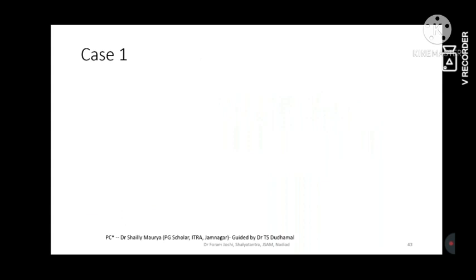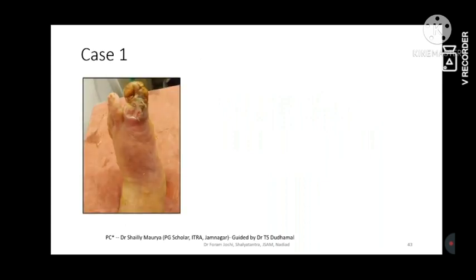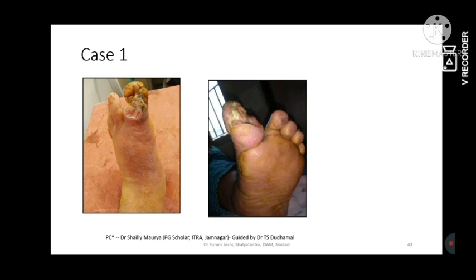Then we are going to see some of the cases. This was a case we received in IPGT and RA, and you can appreciate that there is no nail bed, there is no nail. The case had already progressed to the asthi level, and the plantar side of the case looked like this.